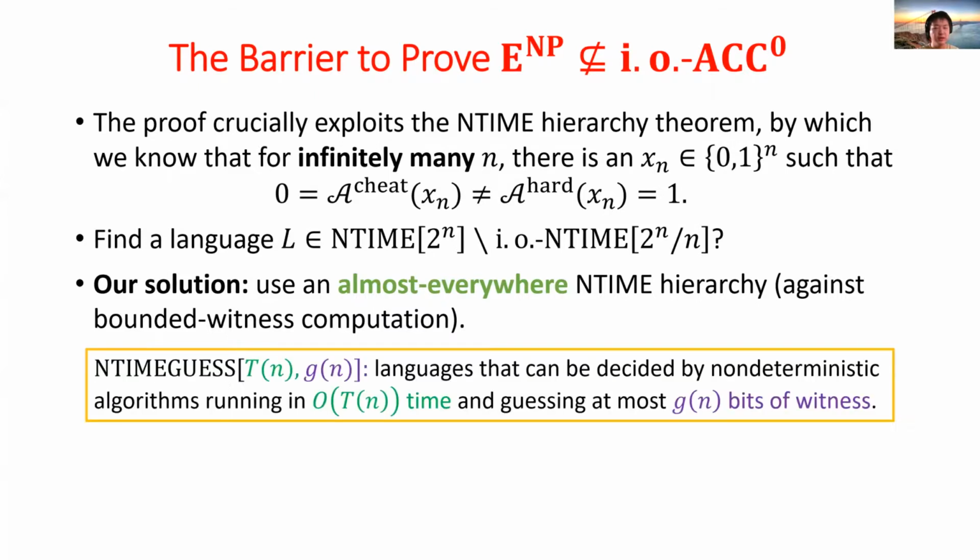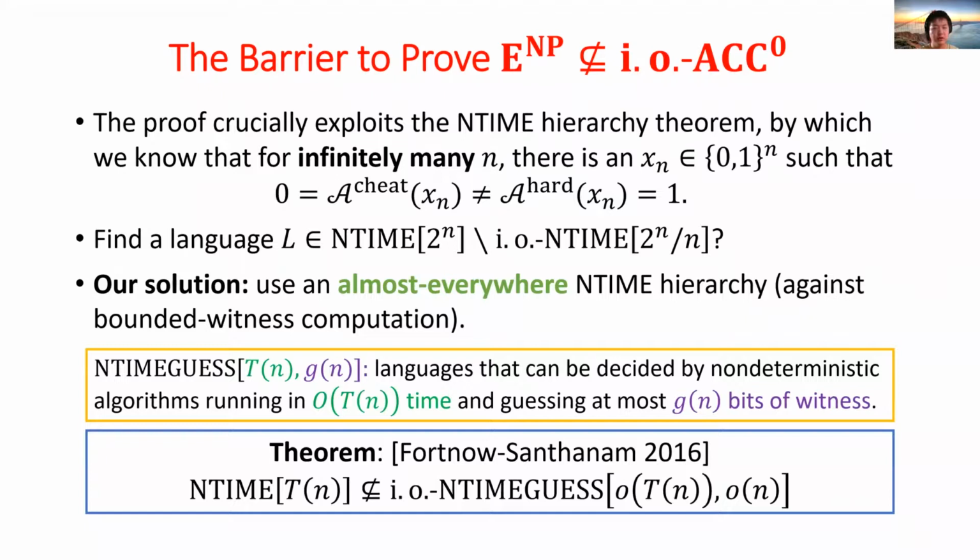Formally, let NTIMEGUESS[T(n), G(n)] denote the class of languages that can be decided by non-deterministic algorithms in order of T time, which guess no more than G(n) bits of witness. In 2016, Fortnow and Santhanam showed that there is a hard language in NTIMEGUESS[T(n), n] that is not in infinitely often NTIMEGUESS[o(T(n)), o(n)]. That is, if we only want hardness against faster algorithms which guess sublinear length witness, then there is an almost everywhere NTIME hierarchy. Next, we try to use this theorem to prove the almost everywhere separation.